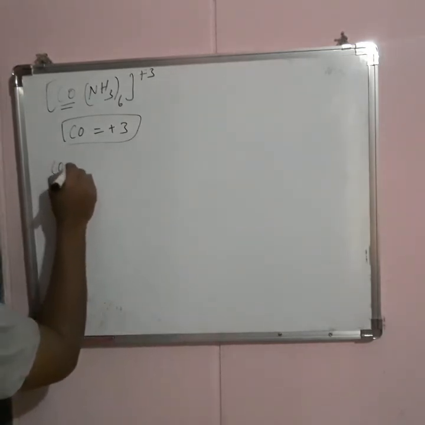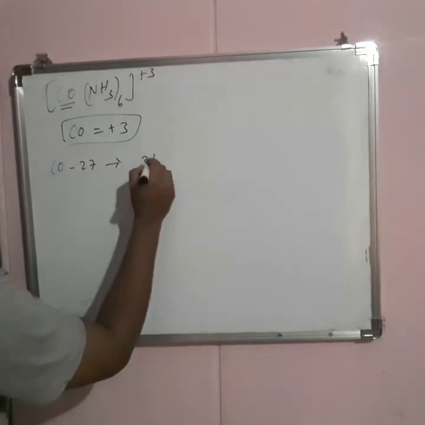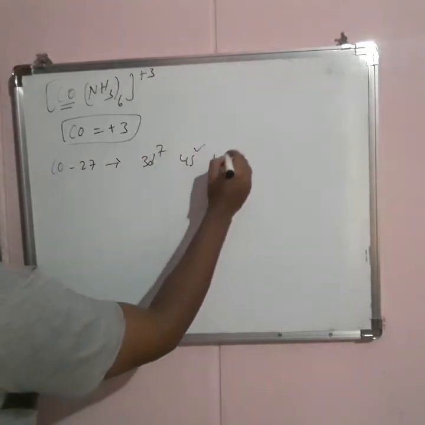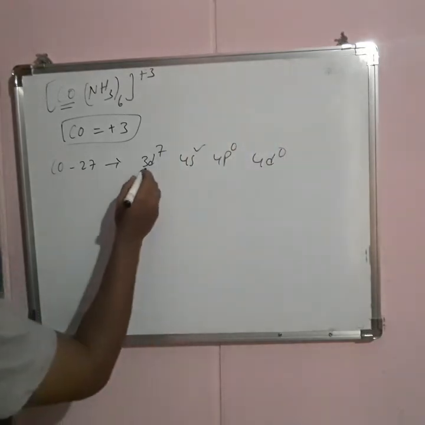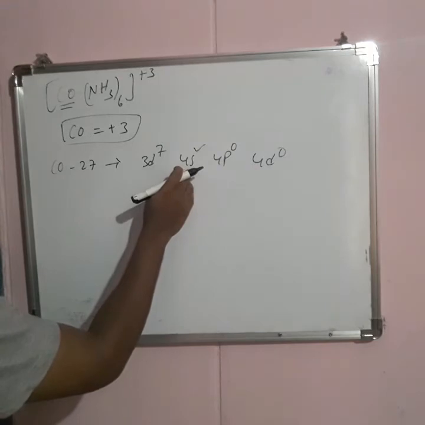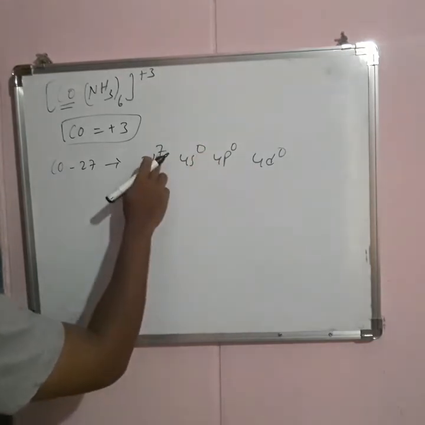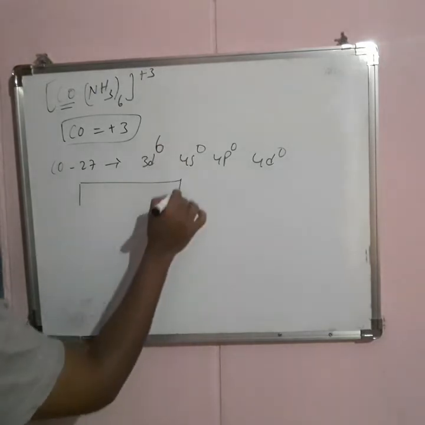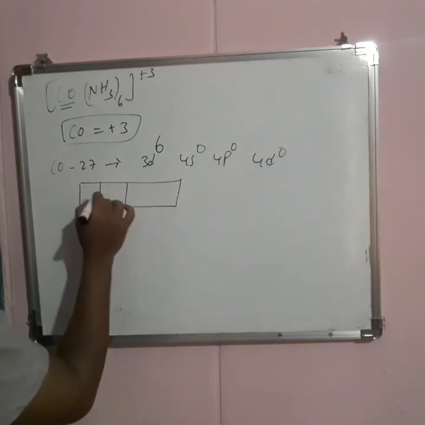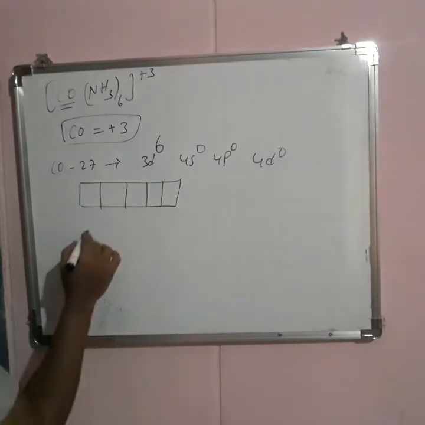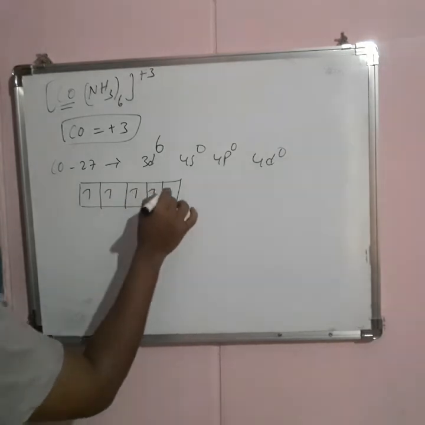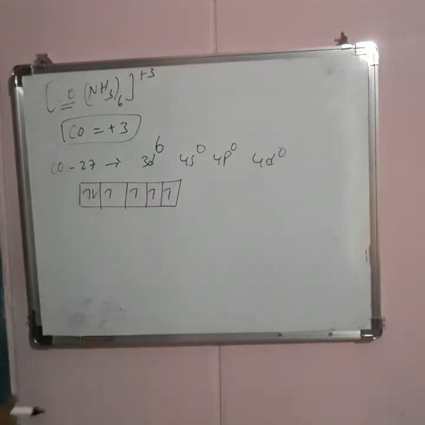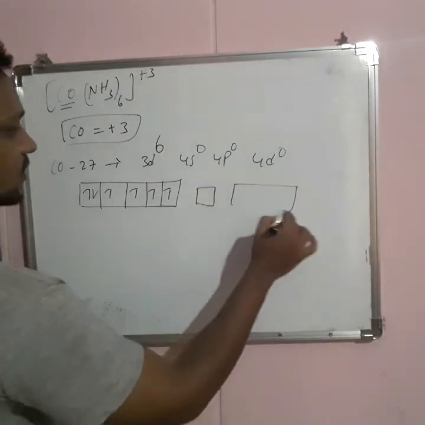Now cobalt 27: 3d7, 4s2, 4p0 and 4d0, so these 7 electrons are there. 2 electrons are lost from the s orbital and 1 electron is lost from the d orbitals, giving 3d6. So it should be represented 1, 2, 3, 4, 5, 6. Like that, 4 unpaired electrons are available, and 4s0 and 4p0.